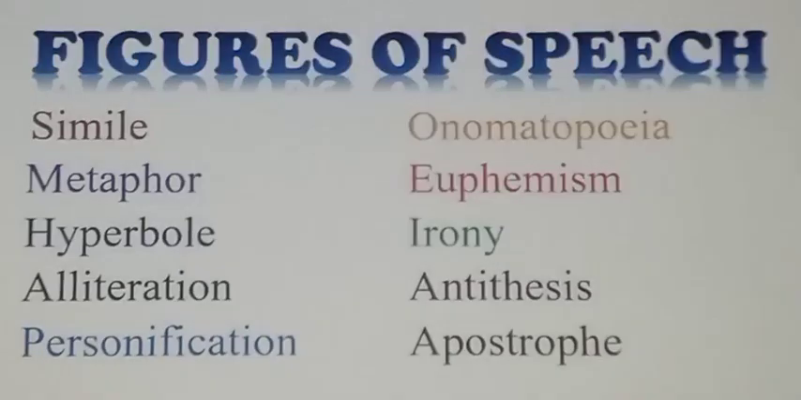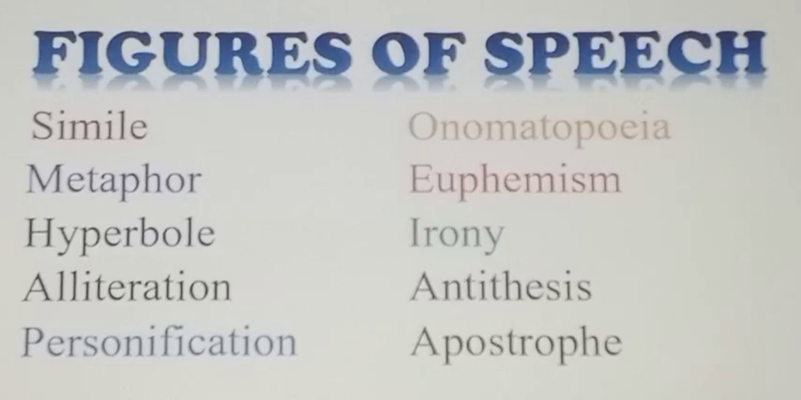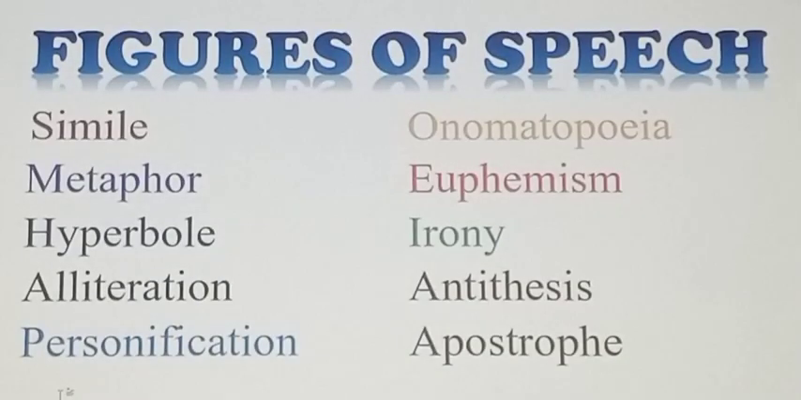And the last one you can see on the screen is apostrophe. What is apostrophe? So, apostrophe is a figure of speech in which something or someone which is not present is directly addressed as if it is present and can hear what is said. For example, John Donne says, death be not proud. So, death is not present there as he calls it.